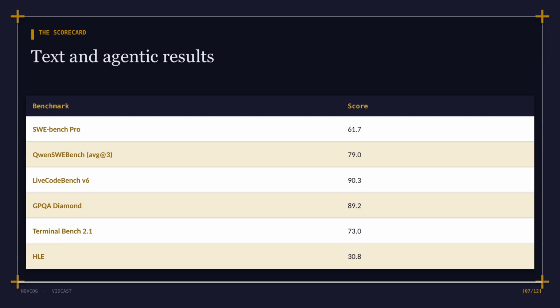2 more that didn't travel, Terminal Bench 2.1 at 73 and Humanity's Last Exam at 30.8. That last figure is the useful reality check. This is a 27 billion parameter model and HLE is nowhere near solved at this size.